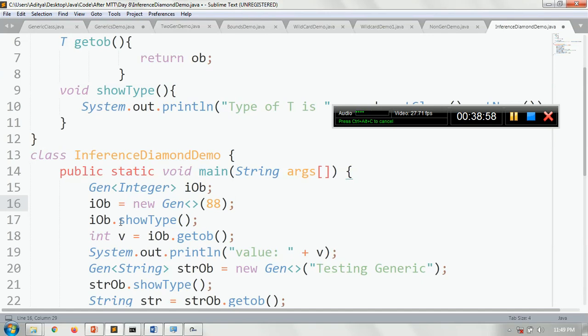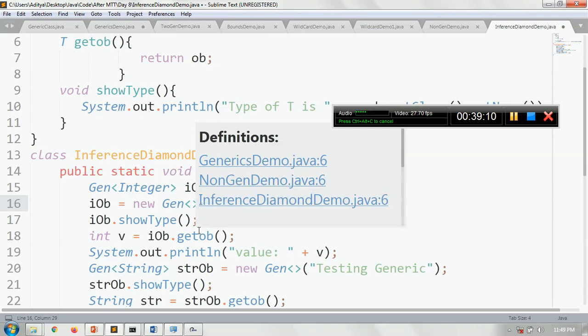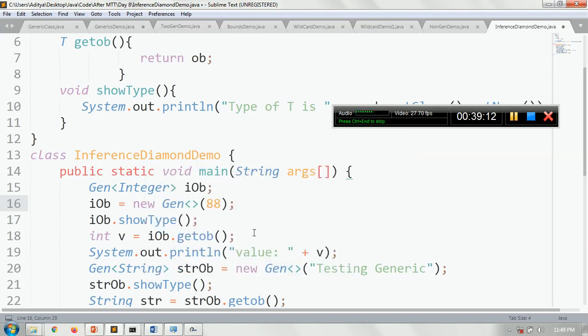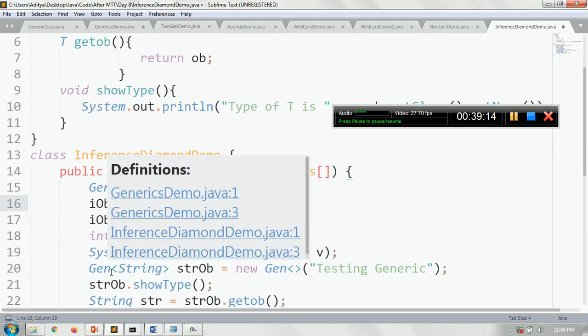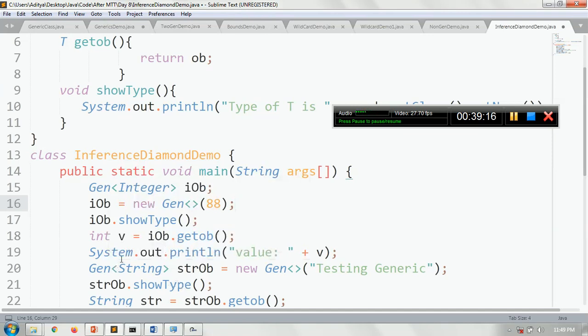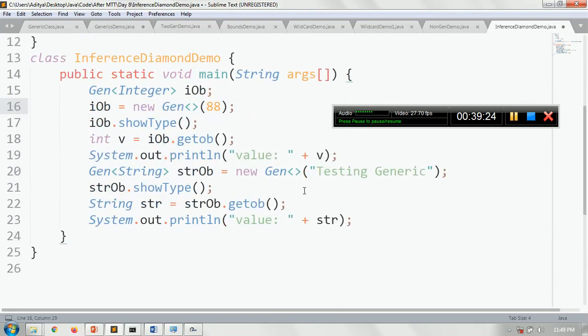It means whenever you're creating an object with the new keyword, you can ignore the type information. See here at line number 20, on the left side, whenever creating the reference, you pass the type of Gen as a String. So whenever you're creating the object, the type information could be ignored. And since this looks like a diamond, we call this thing an inference diamond.